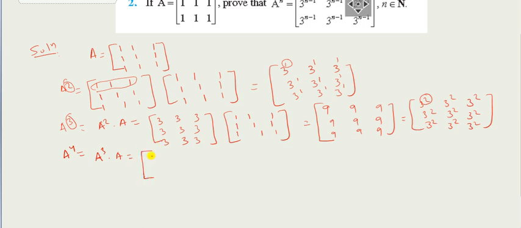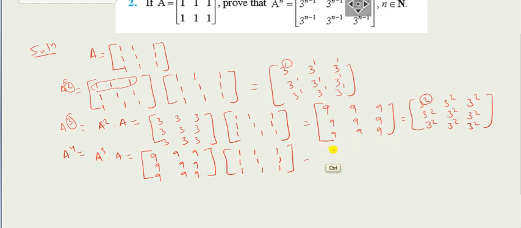Now if I proceed like this, it will be 9 9 9, again 9 9 9, again 9 9 9, multiplied by 1 1 1, again 1 1 1, again 1 1 1. Now the first row and first column term is 9 into 1 plus 9 into 1 plus 9 into 1. So total it will become 27.